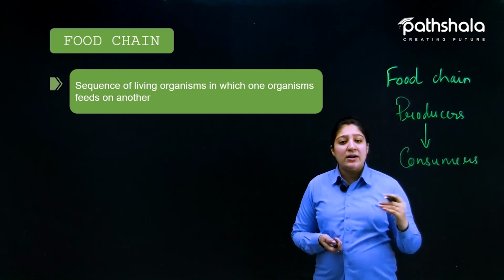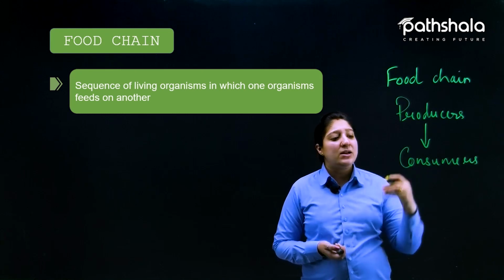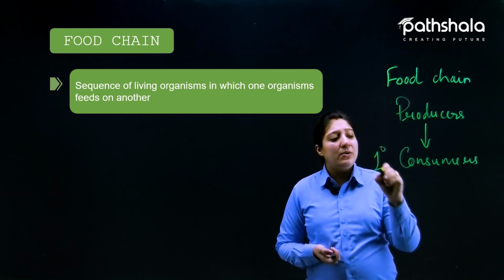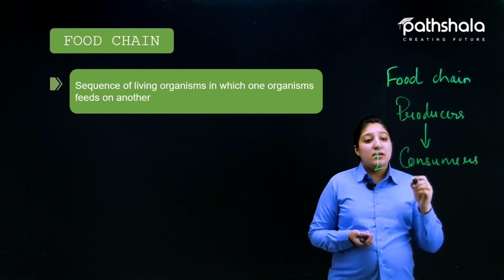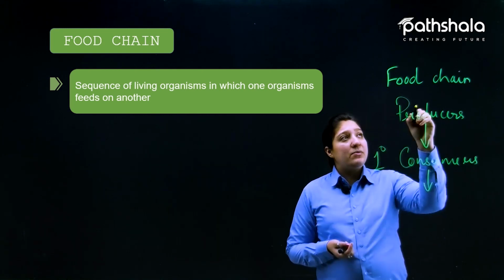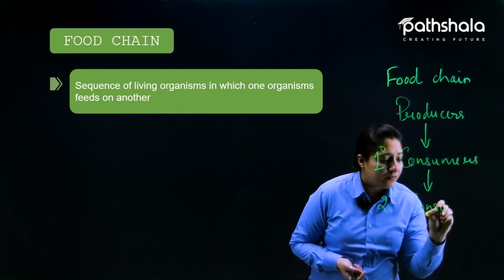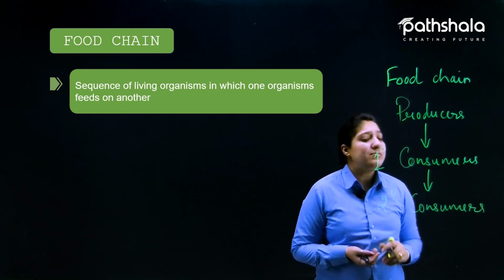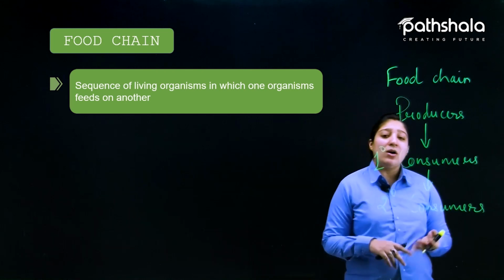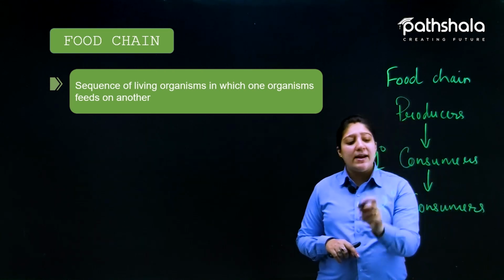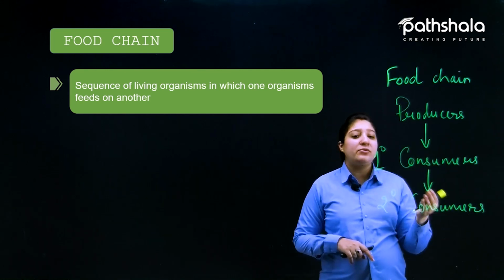So consumers are also of two types, primary consumers and secondary consumers. Primary consumers are the ones that depend on the producers, like insects, right? Then after that, the third step is the secondary consumers. Secondary consumers are like human beings, or other animals like lions and tigers, everything that falls in the category of secondary consumers that depend on the primary consumers for food sources.